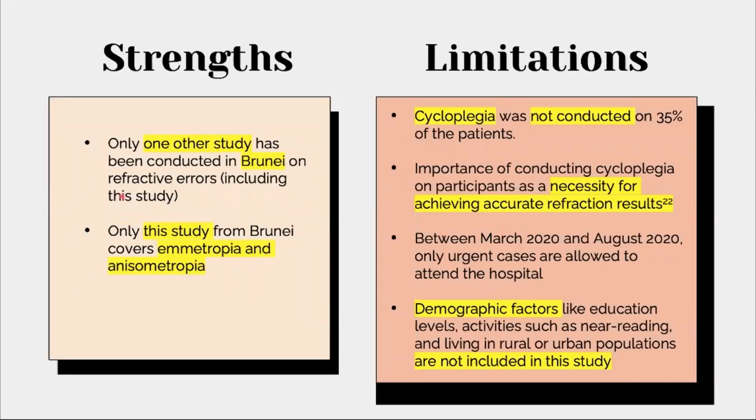Here are the strengths and limitations of the study. The strength is that only one other study has been conducted in Brunei. The main limitation is that only urgent cases were allowed to attend the hospital in 2020 during this period, so the overall prevalence might not be a true reflection of that year.